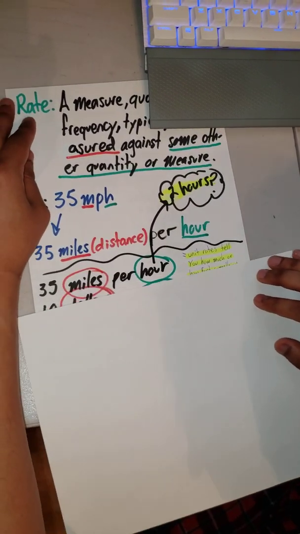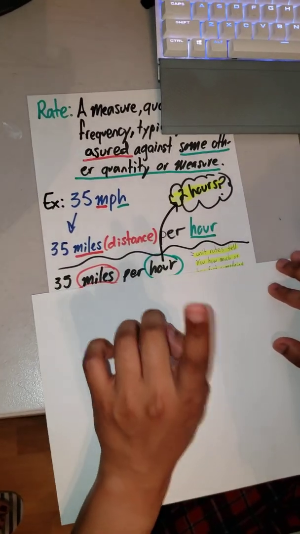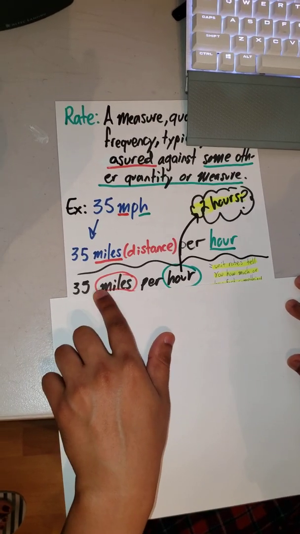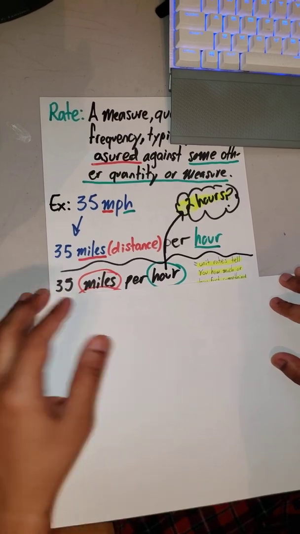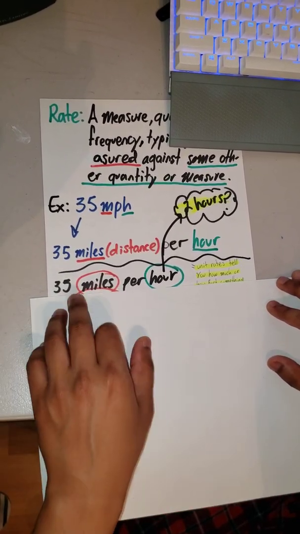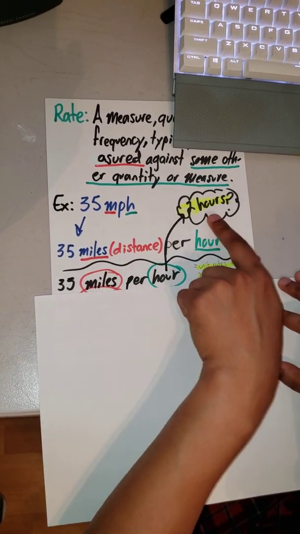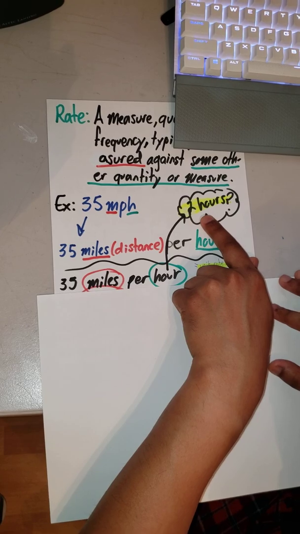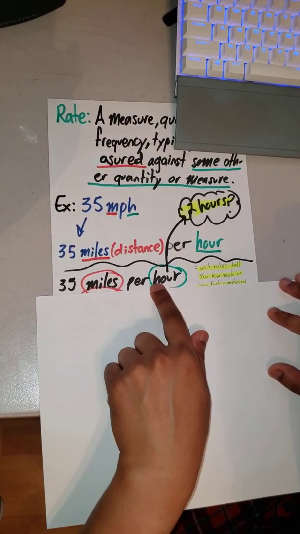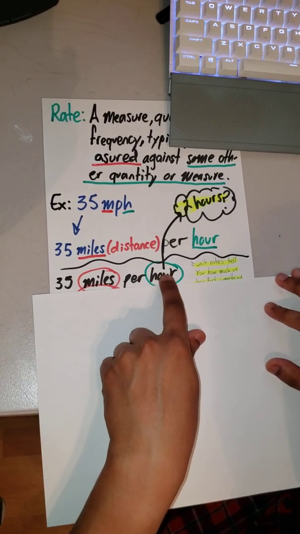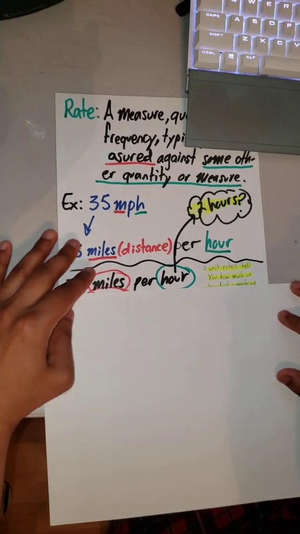Let me give you an example. So 35 miles per hour. That means that in 1 hour, 35 miles are going to be covered, okay? This is also known as unit rate. If our unit rate is 35 miles per hour, what if we say, what about 2 hours? In that case, our distance gets doubled. So that would be 35 times 2, which would be 70, okay?